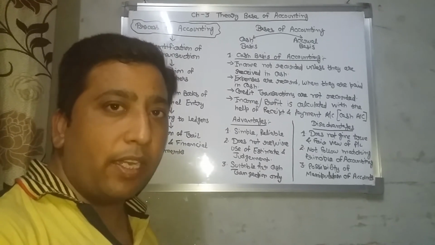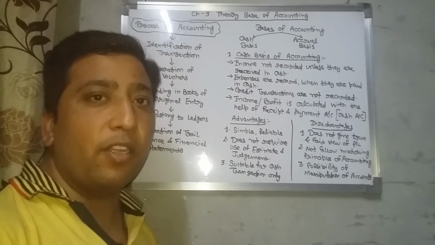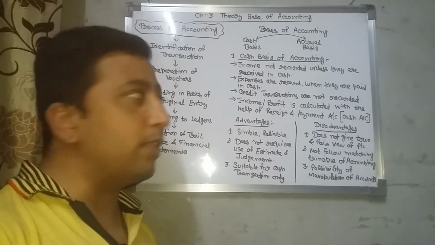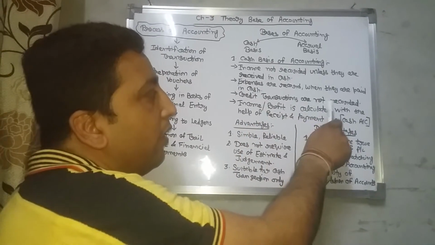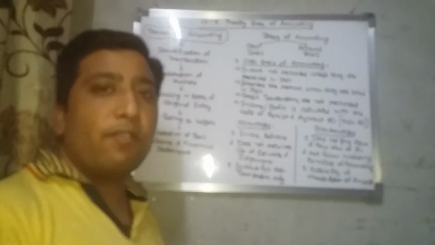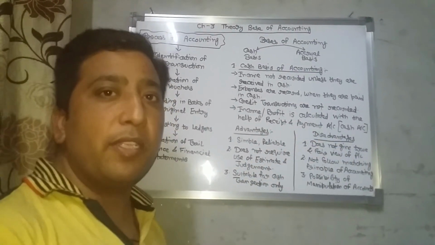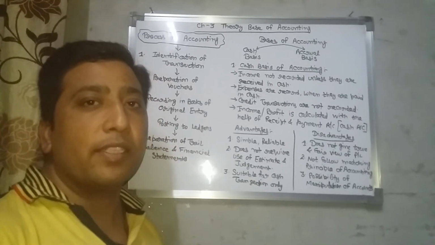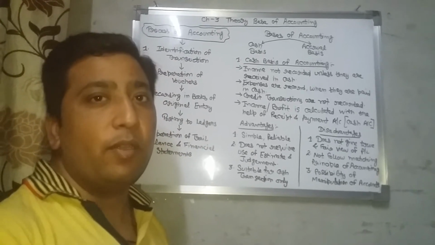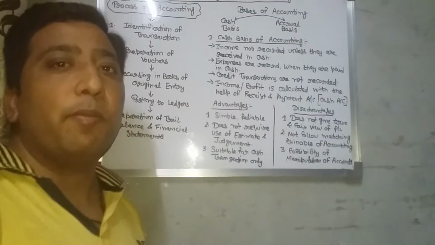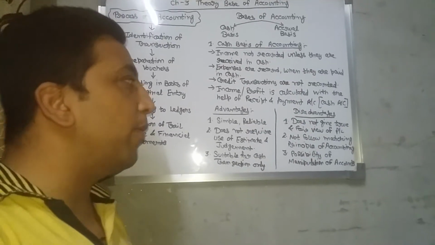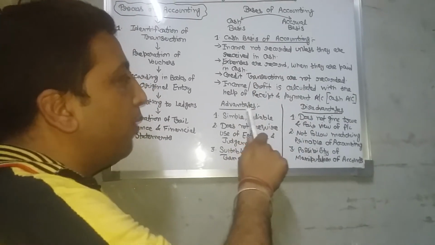For example, outstanding expenses and accrued income we do not record, because this will affect the future as well. Third is credit transactions are not recorded. Under cash basis of accounting, we are not recording credit transactions. Income and profit is calculated on the basis of the receipts and payments account. For example, only on the basis of the cash account, because under cash account we have to prepare cash receipts and cash payments only. So what are the advantages of this?